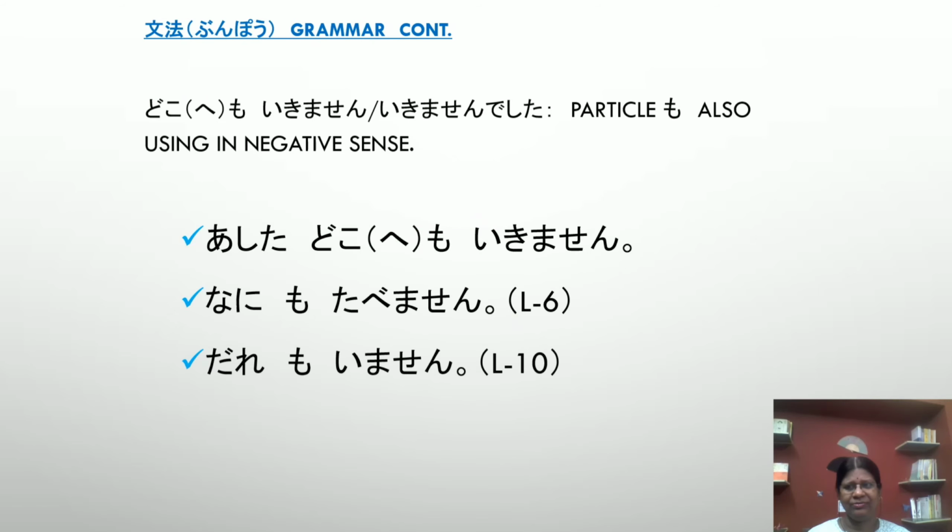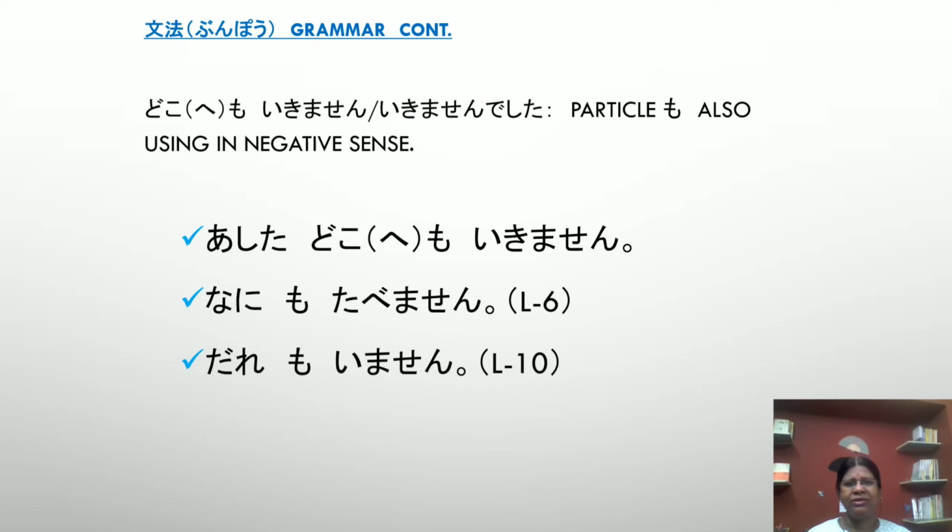Now we learn particle mo. We already learned particle mo in lesson 1, whose meaning is also. Like Mira-san wa Amerika-jin desu, Maria-san mo Amerika-jin desu. In this lesson, we also learn the mo particle in a negative sense. Look at the sentence.